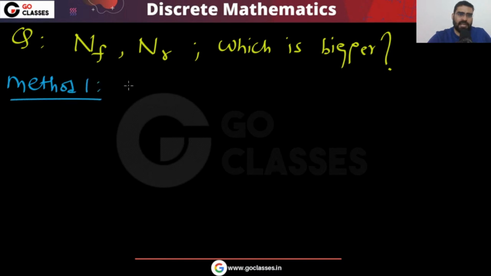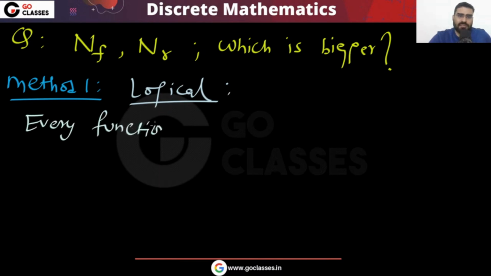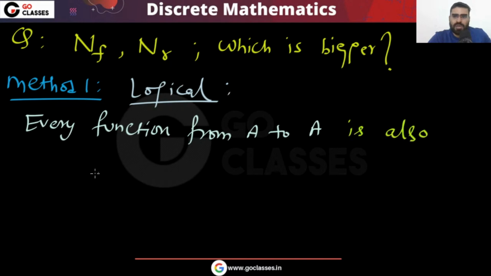What is method number one? That is a very intuitive, or I can say logical, method. Let's see a logical way. See, can you see that every function you can think of as a relation? Yes or no? Correct. Every function is also a relation. Every function from A to A can be thought of as a relation on A. Whatever function you take from A to A is also a relation on A.